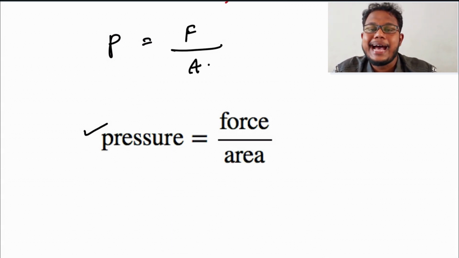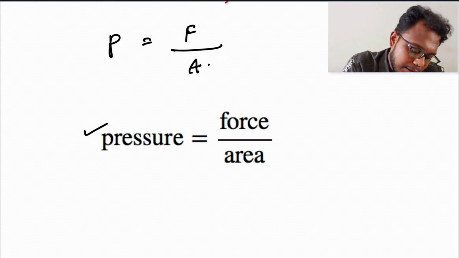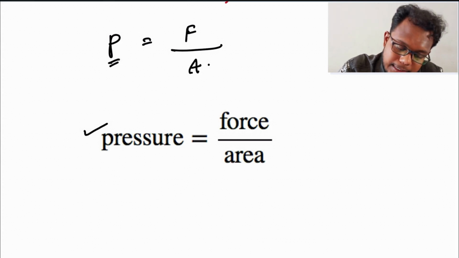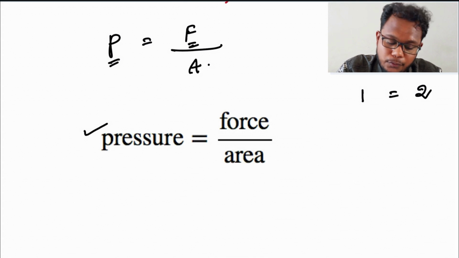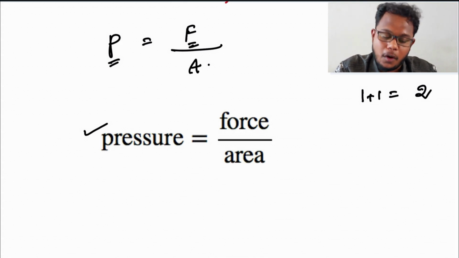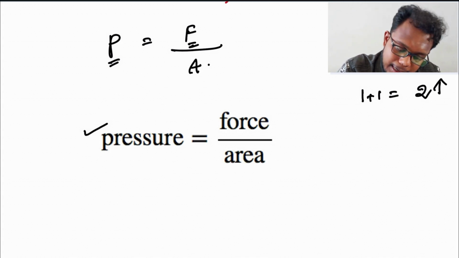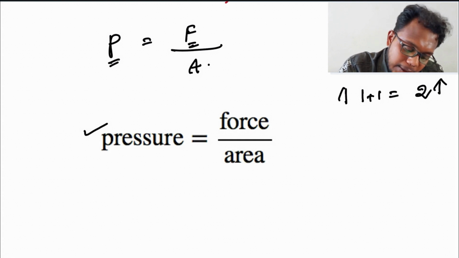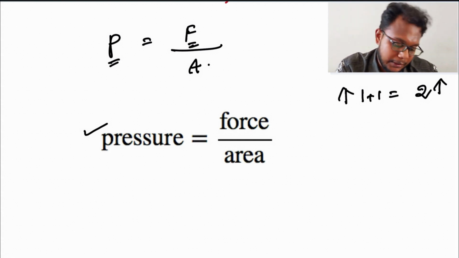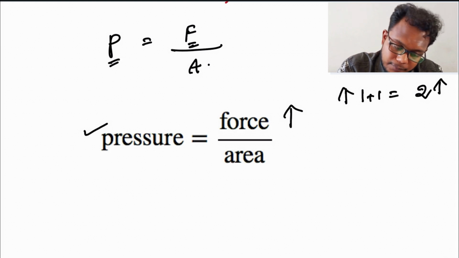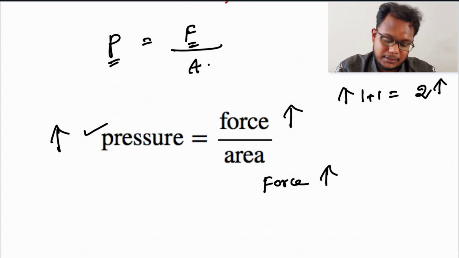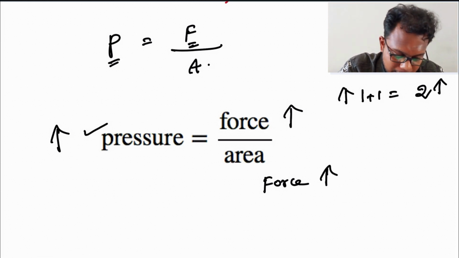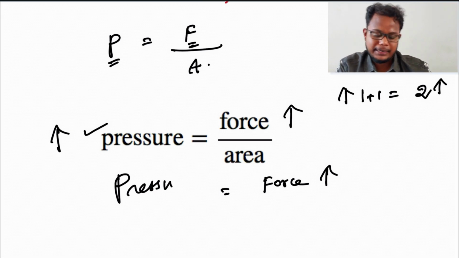For this, there is a thing in physics called directly proportional. For example, we can't say 1 is equal to 2, but we can say that 1 plus 1 is equal to 2. If the value on the right hand side increases, similarly the value on the left hand side will also increase. So if the force is increasing, the pressure will also definitely increase. If the force we give to an iron nail increases, it will also increase the pressure. It is a direct concept.